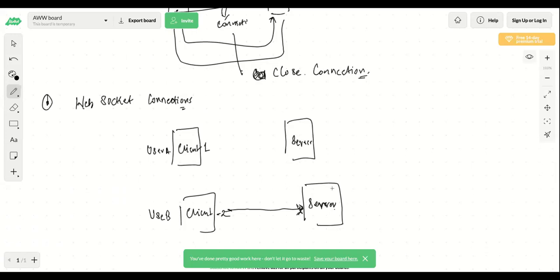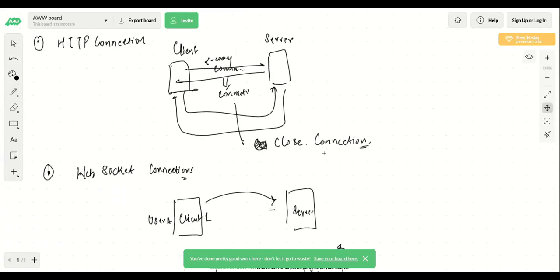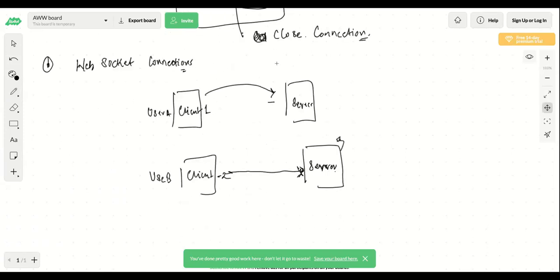Now this server should be able to return the response. Until user A sends a request to the server, the response won't be returned back from the server. Correct? The problem with HTTP is that someone might keep on sending messages to you, and unless you send a request every time, you won't get the response immediately. The other problem is that every time you have to establish a connection, send the request, get the response, and then close the connection. That's how typical HTTP works. There are other ways as well.